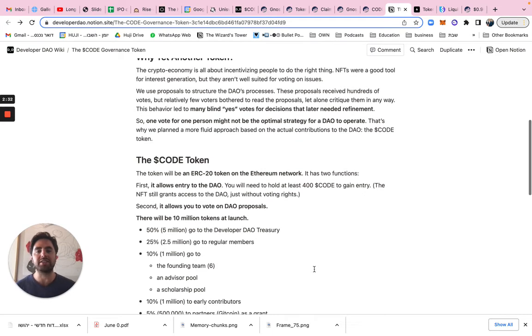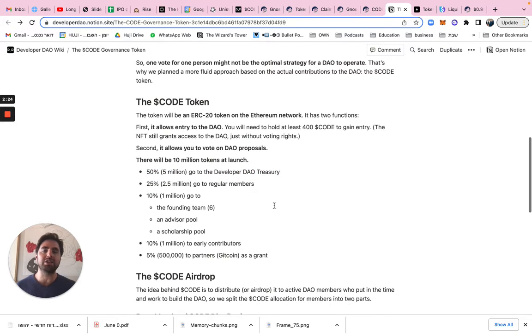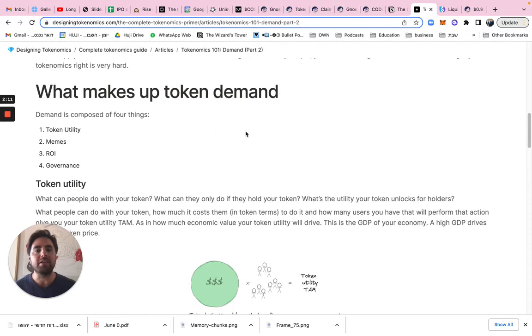But the picture isn't that simple, because it's not 10 million out in the market, it's really 5 million out in the market. And of course, not all of that is liquid and trading. So there are liquidity pools out there that are sucking up some of the supply, and this goes into the memes, right? That's number 2 here. We have memes and the narrative, right?